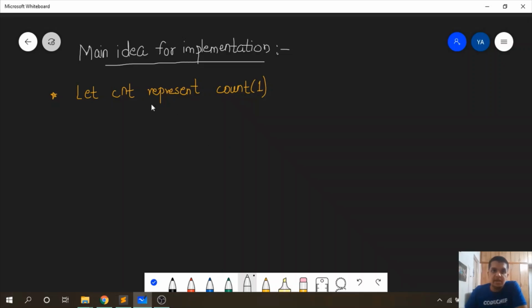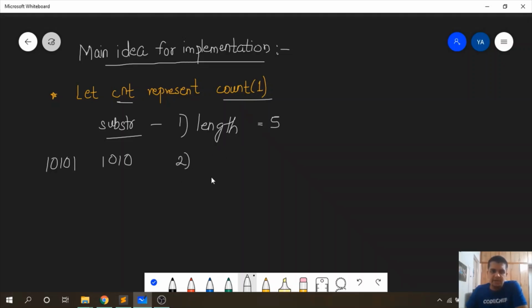Let us see the main idea for implementation. Here, let count represent the count of ones in the string that we are considering. This string will be a substring of the binary string that we are given. So the task at hand is that for any particular substring, we have to identify some parameters that will help us uniquely identify the string. The first parameter is the length. If we have a string 10101, the length is 5, and this will help us differentiate the string from strings like 1010, which is length 4. So this is one parameter.